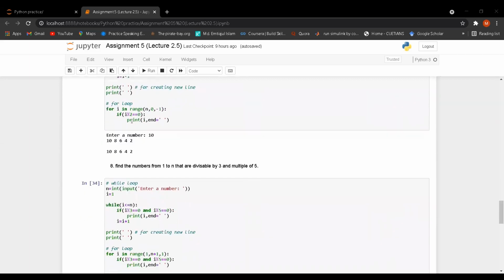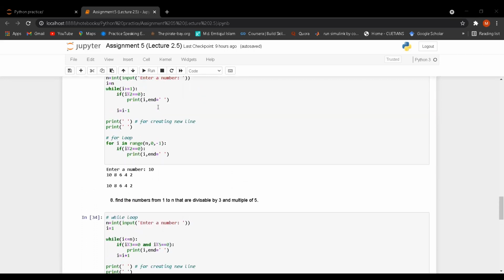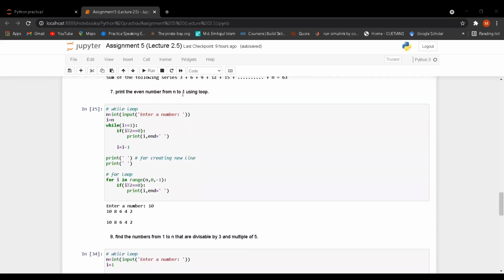In case of the for loop, I have taken the initial value n, and after that I have taken the condition. Look very carefully: the condition is 0. Why 0? The lowest value is 1.